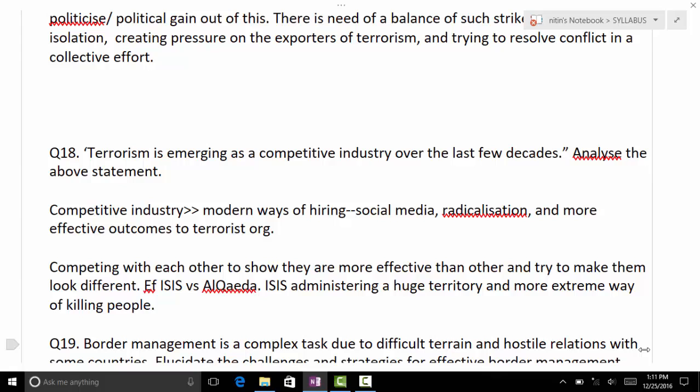Then Boko Haram and ISIS: in 2015, 51% of world fatalities were caused by them alone. After they collaborated in 2015, there was a 300% rise in fatalities when they joined the competition, and the Taliban came to number 3, who was the deadliest in 2013.